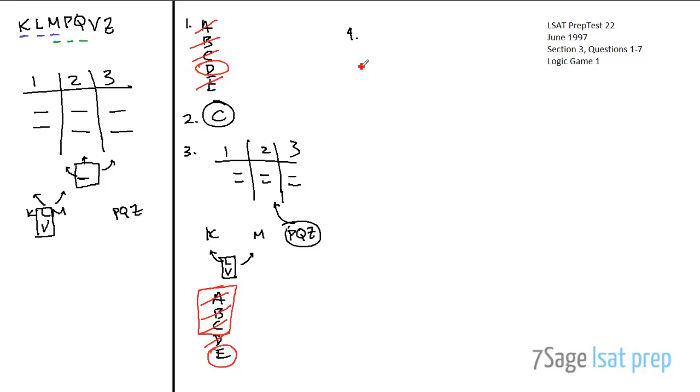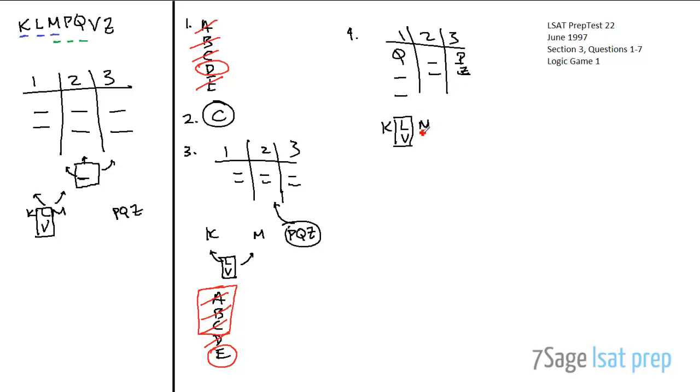Okay, question 4. Q is assigned to table 1 along with 2 other sponsors, which of the following could be true of the seating assignment? Okay. So, 1, 2, 3. Q is here along with 2 others, and then we have 2, and then we have 2. Okay, so, given that we know that K, L, V, and M all have to be here, what do we know? That we know that P and Z must be on table 3, right?